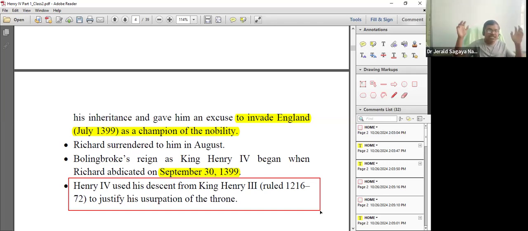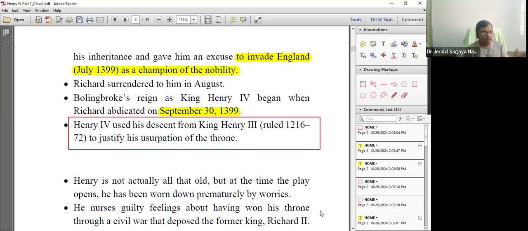So he said, I am a descendant of King Henry III, so I have all the right to depose a tyrant and become the king. This was the historical information that you need to know regarding King Henry IV.